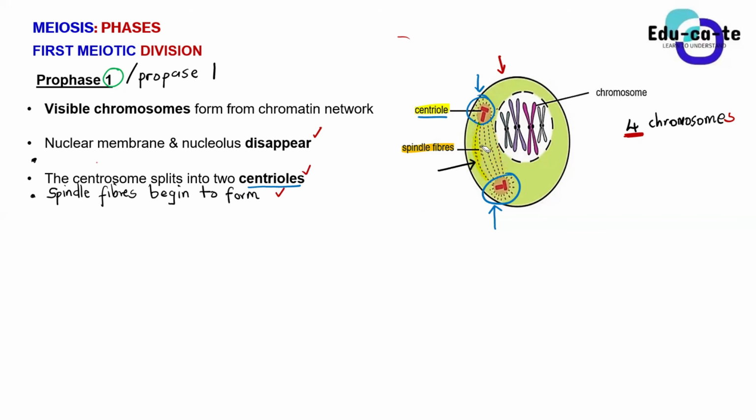And now we need to learn of another process that takes place during prophase 1 of the first meiotic division. We have got a process that is known as crossing over. So the main process that takes place during prophase 1 is known as crossing over. But for you to understand the term crossing over, you must understand what homologous chromosomes are.